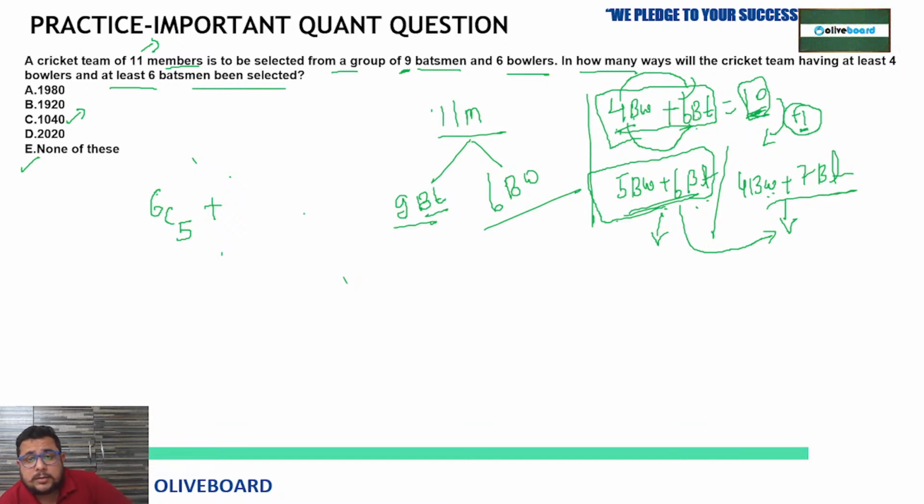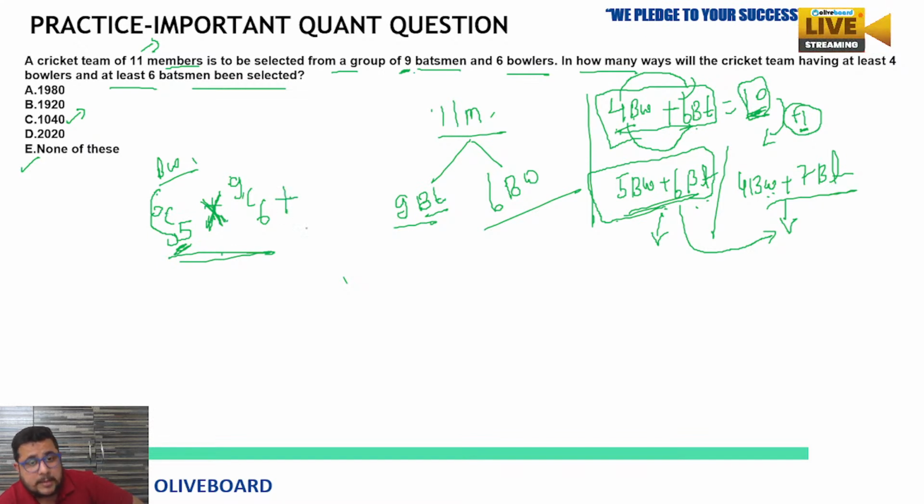See, 6C5 and the next thing is what? Out of 9 batsmen, how many can we select now? 5 we already selected out of 6 bowlers. So 9C6. This is the combination. So you have to use multiplication here. This is your one final selection: 6C5 multiply 9C6, plus then 6C4 multiply 9C7. Here you are selecting what?